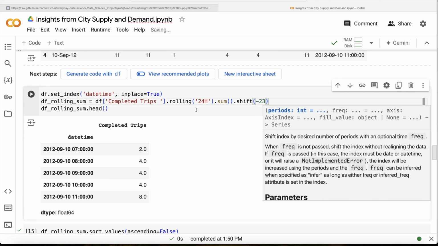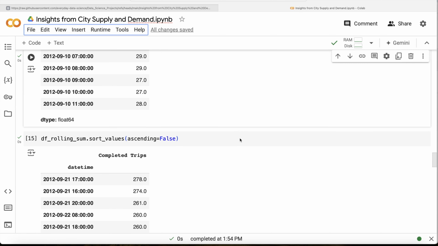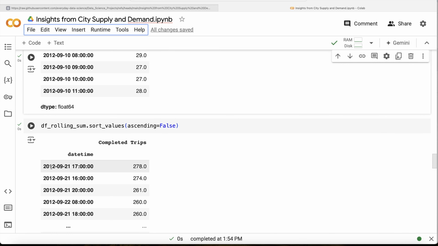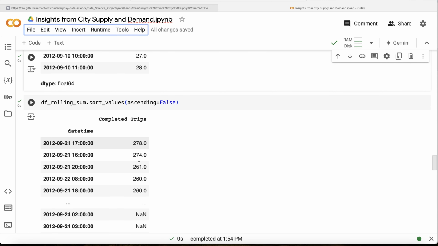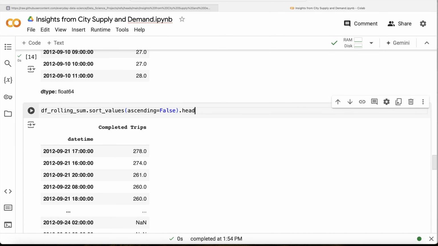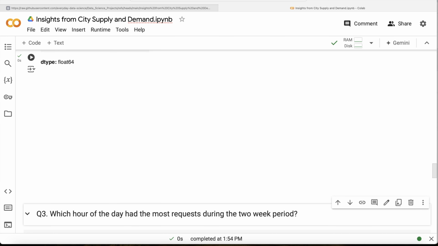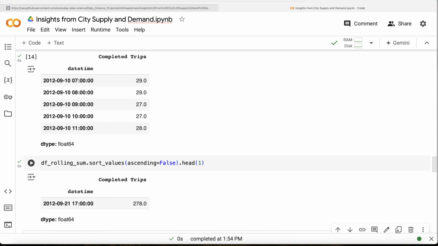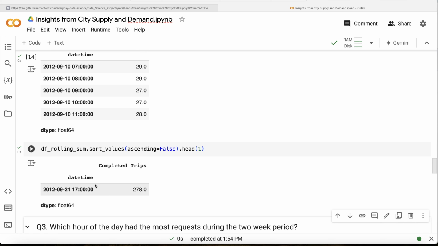And now if I go ahead and run all, so if you look at it, 21st of September 2012, 7 p.m. So 24 hours after this is when you have the maximum number of trips. So what we can do is let us just write head 1 and rerun this, and this is what we have. So basically between 21st of September 2012 5 p.m. to 22nd of September 5 p.m., 278 trips is the maximum number of trips in a 24-hour period.